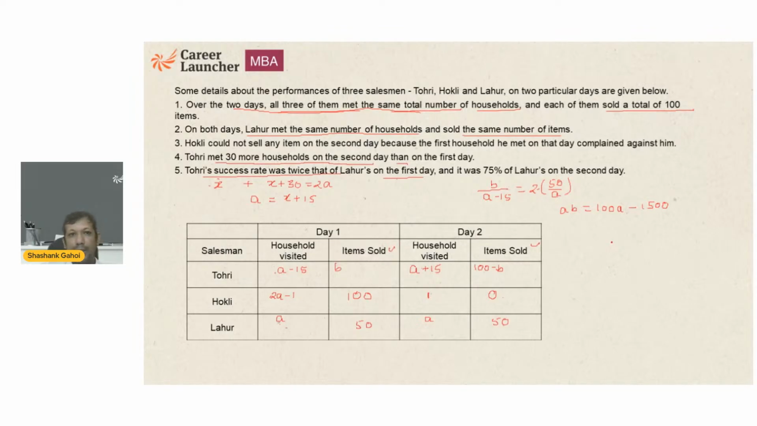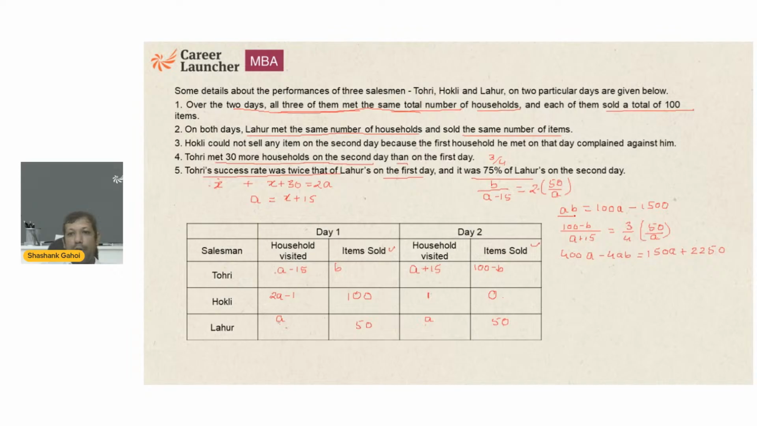Now, the second day it was 75%, means 3/4. So on the second day, total number of items sold is 100 minus b, upon total number of households visited, a plus 15, and that is equal to 3/4 of 50 upon a, items sold upon households visited. Multiplying by 4a, I get 400a minus 4ab, equal to 150a plus 15 into 150, that is 2250.